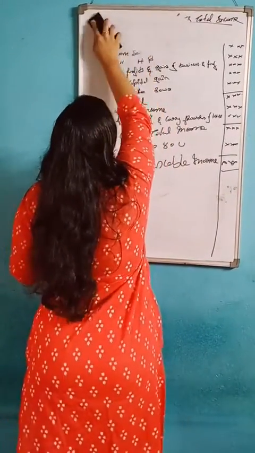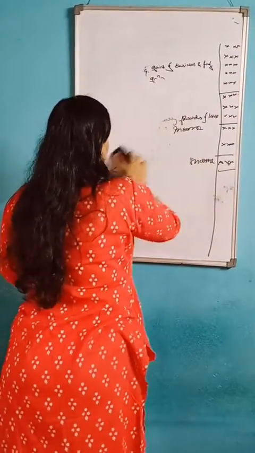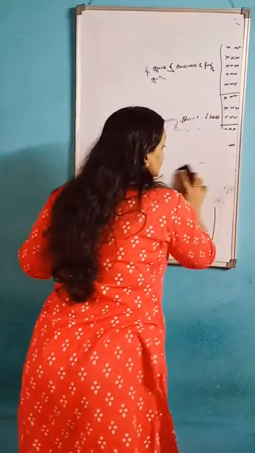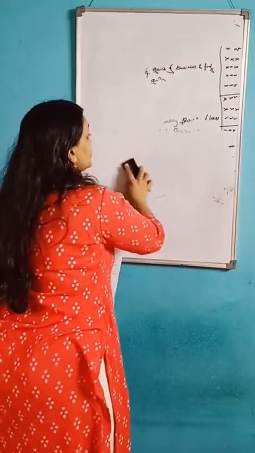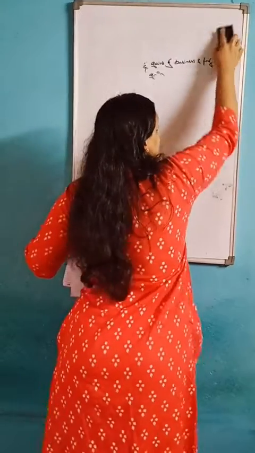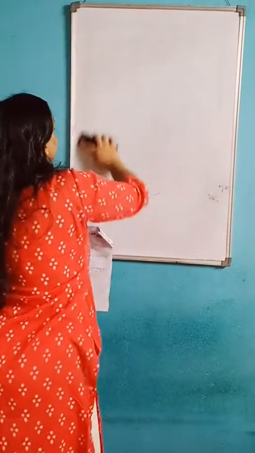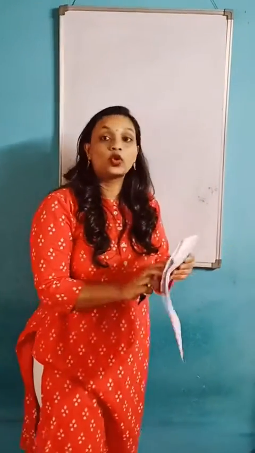After that we can move to section 80C. Under 80C, it's very important. While doing a problem, it comes under 80C, 80GG, 80D, everything. That is very important. So once again we can go through it.